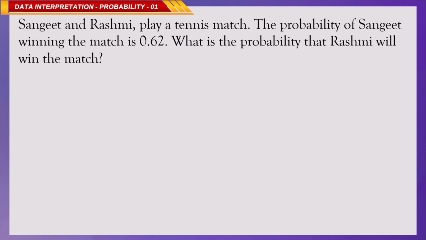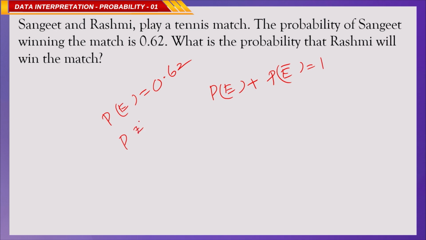So, already you know that P of E plus P of E bar is 1. So, what is the given information? P of E is given as 0.62. So, you have to find P of E bar.